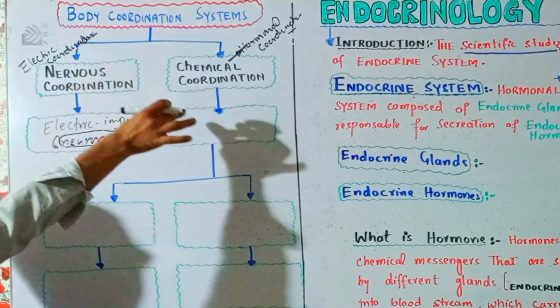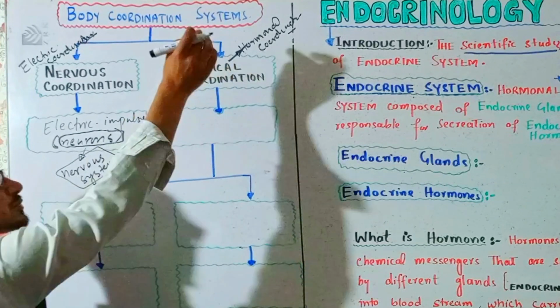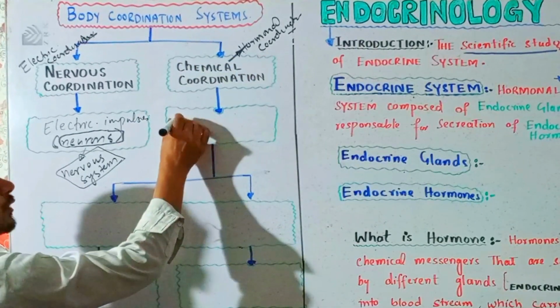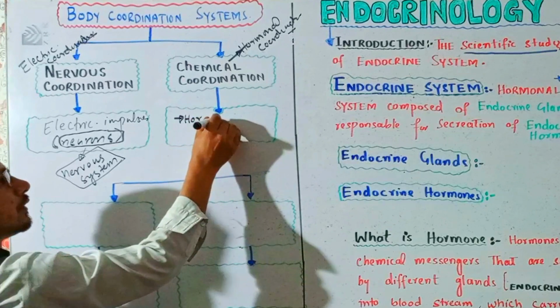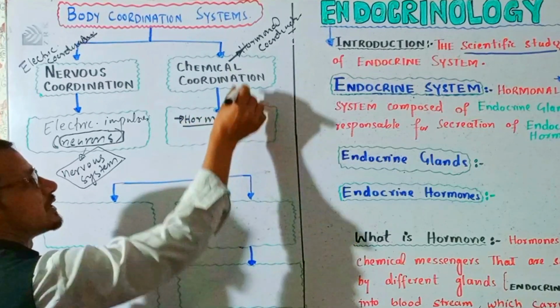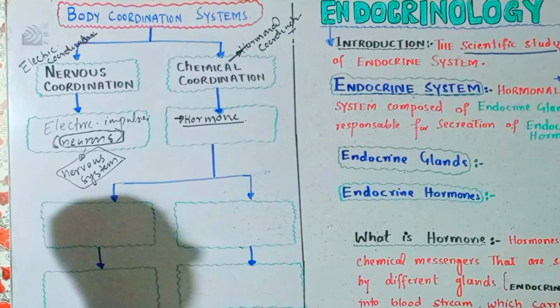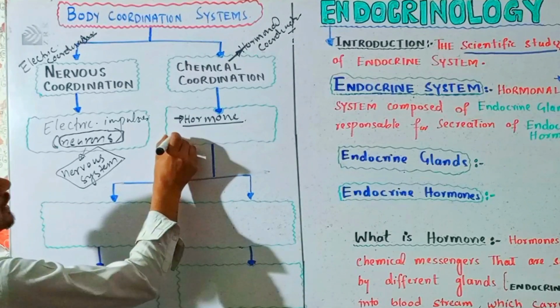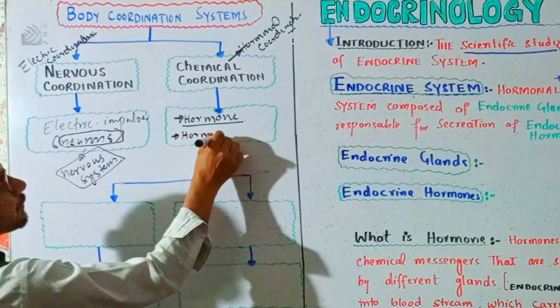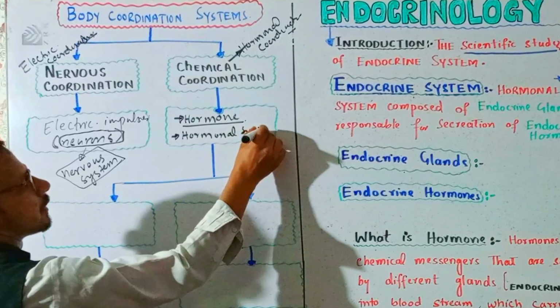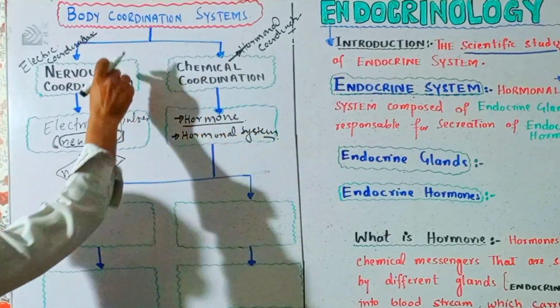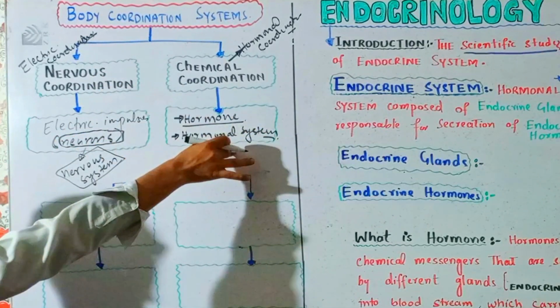Because this coordination is controlled by a special chemical which is called a hormone. That's why it's called hormonal coordination, or the hormonal system of the body. If one is called the nervous system, this is called the hormonal system.